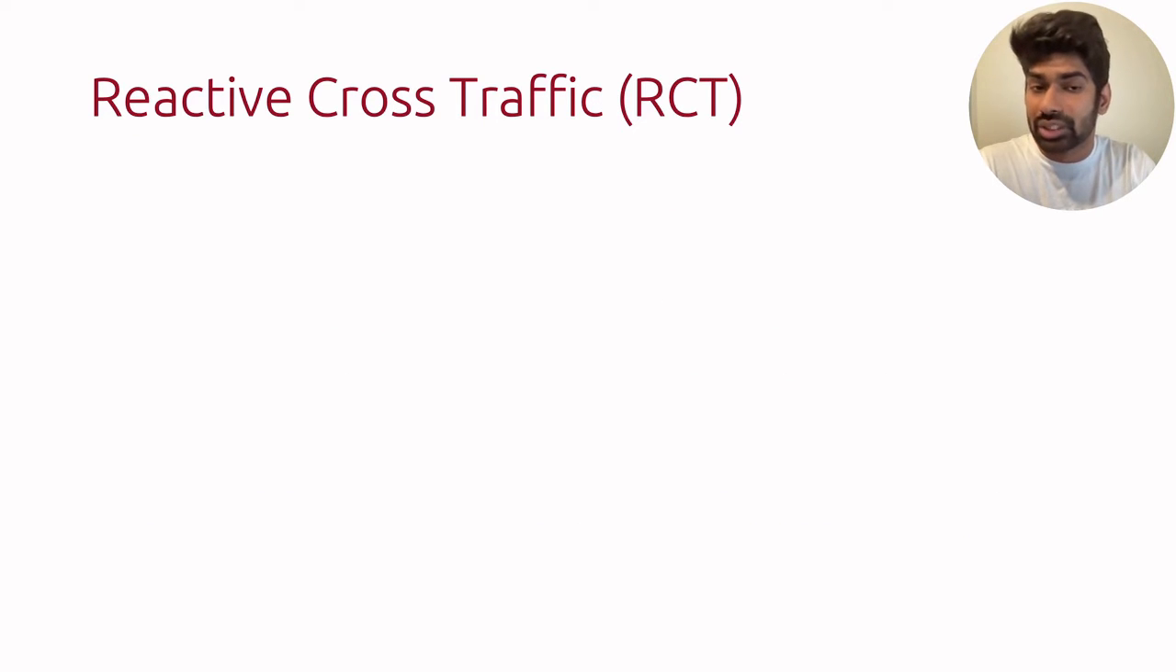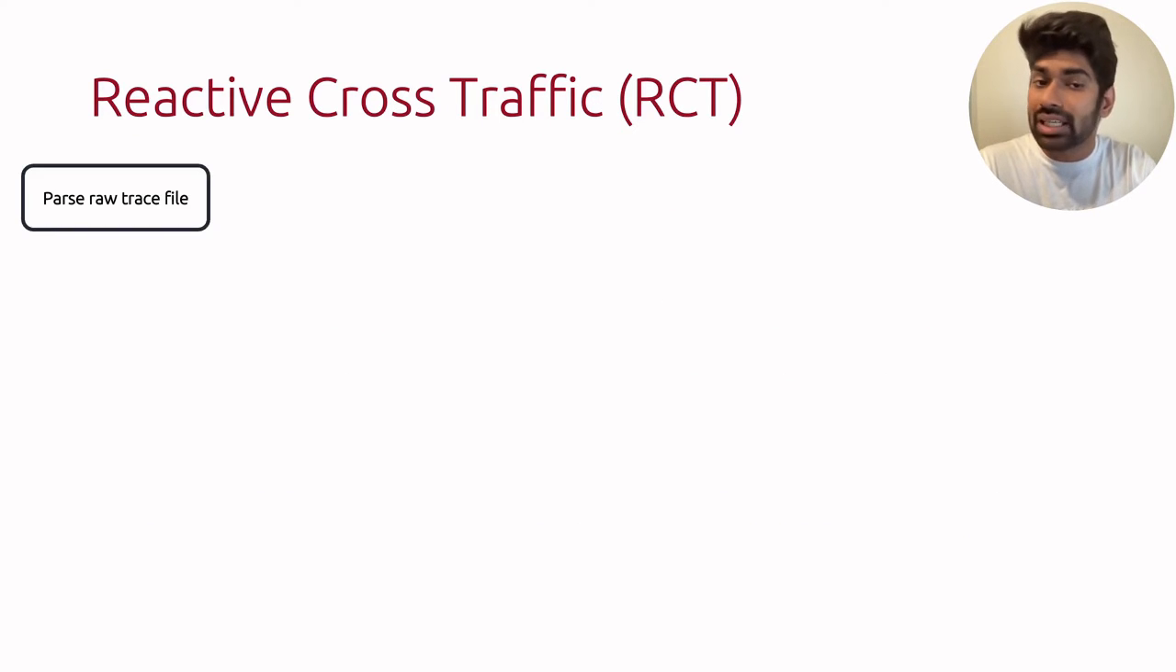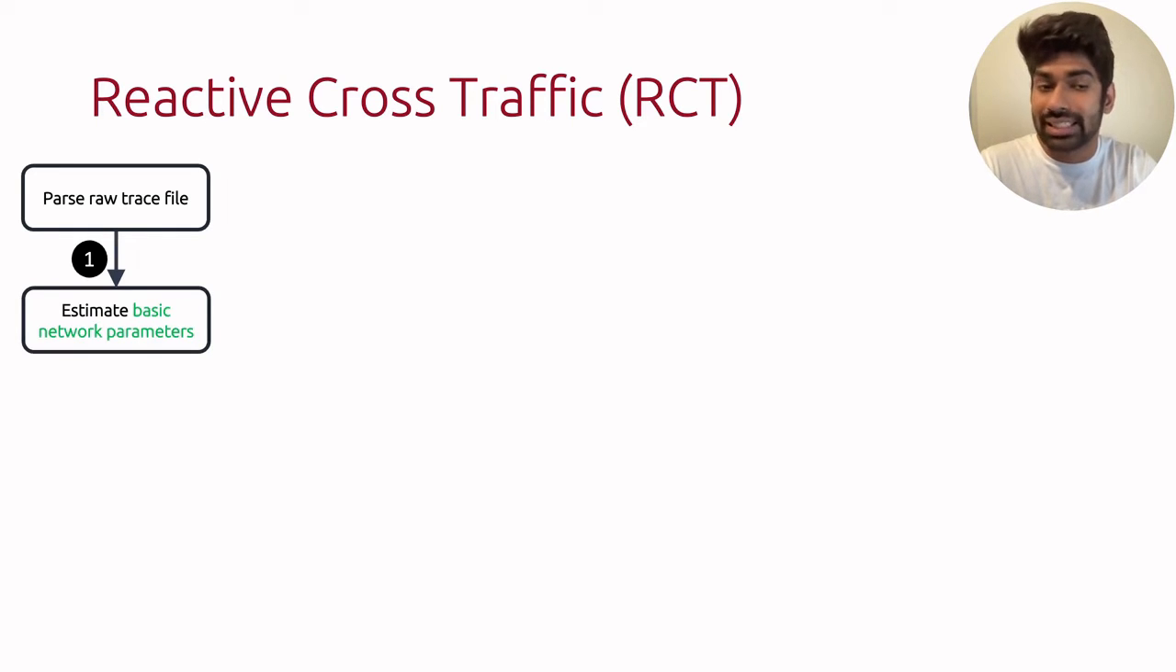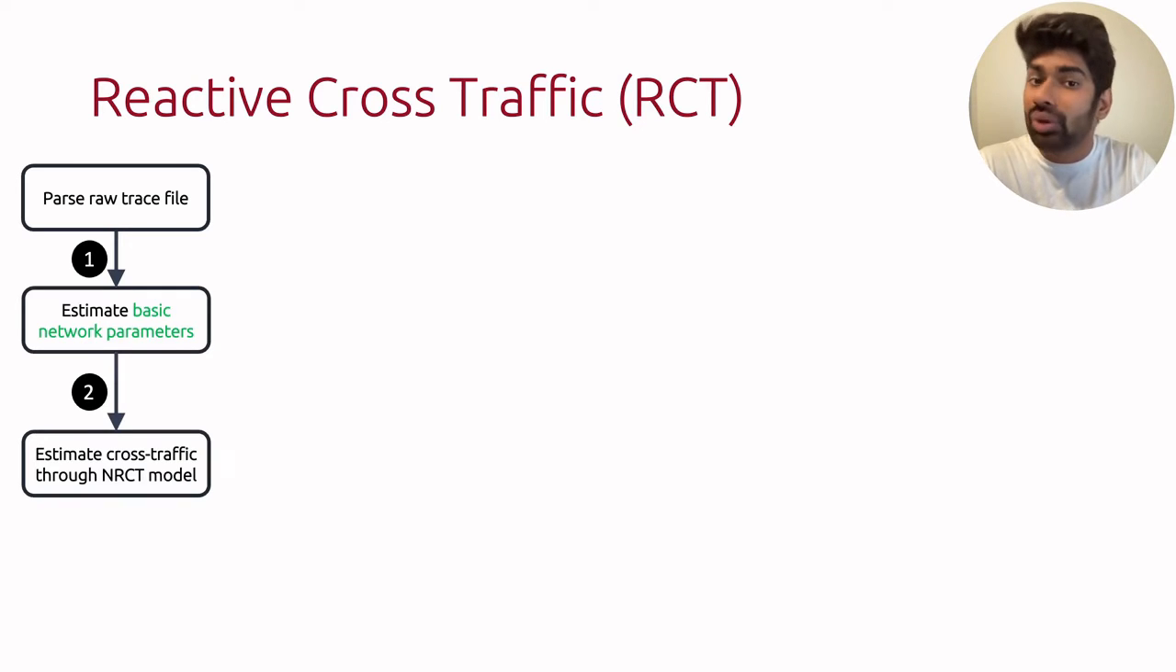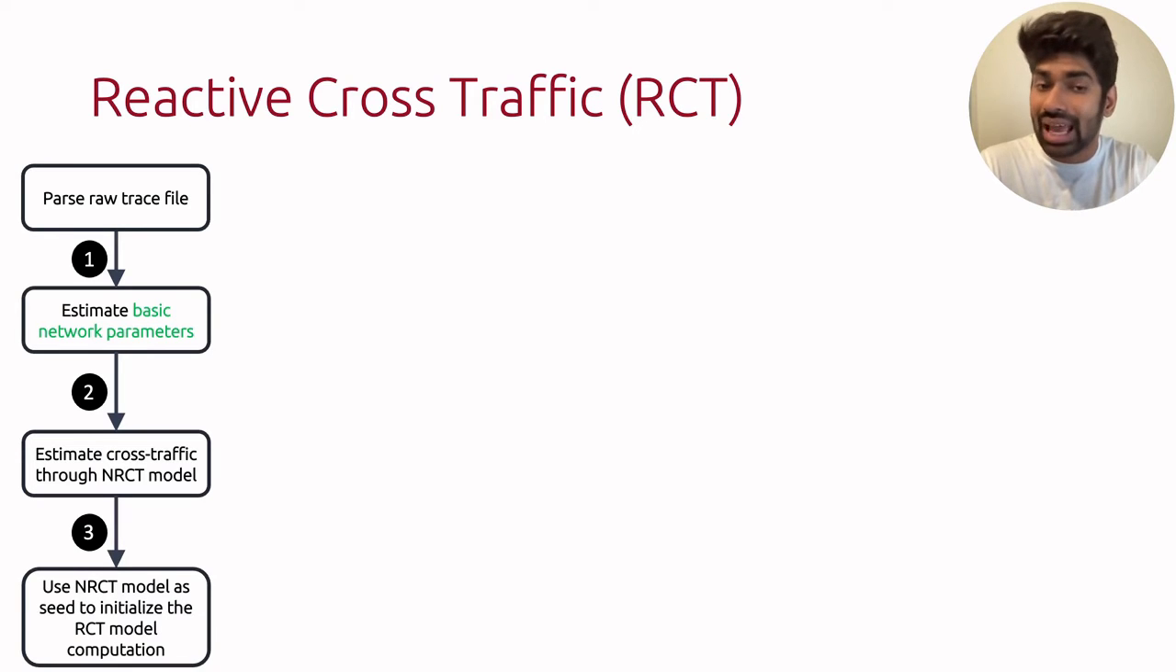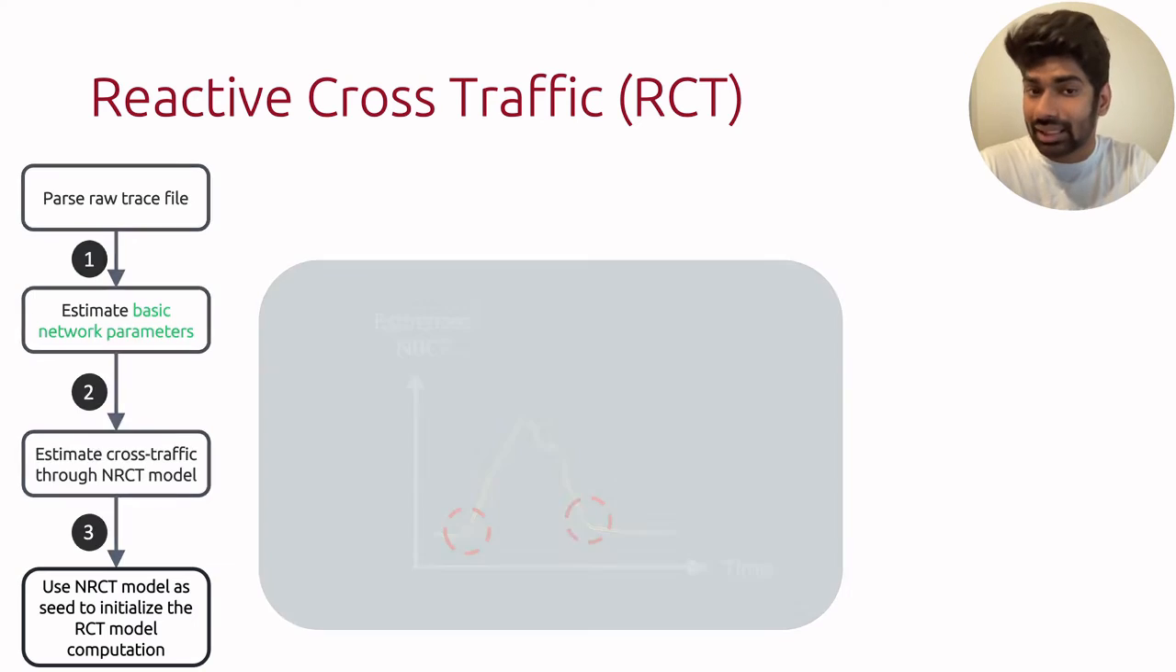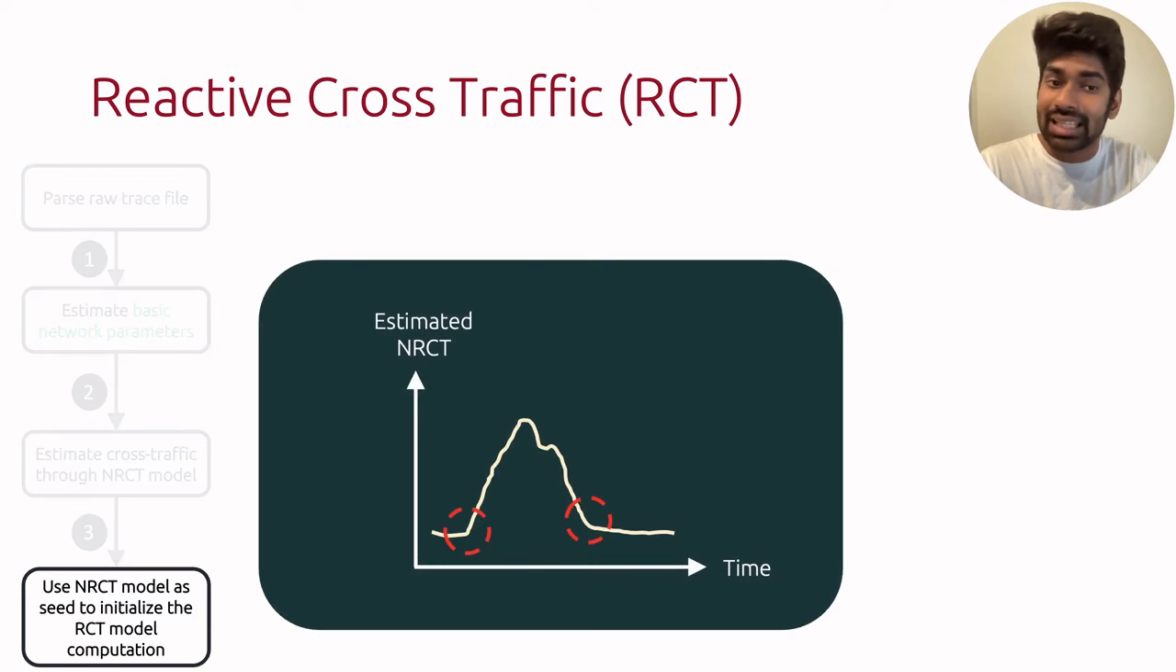So the algorithm for computing RCT is as follows. We take a raw trace file and parse it. We use the processed trace file to estimate basic network parameters like bottleneck bandwidth, propagation delay, and buffer size. We then estimate cross-traffic through the NRCT model. And then we use the NRCT model as a seed point for initializing the RCT model computation. What I mean by that is that we analyze the NRCT estimate using a change point detection algorithm to find points where massive changes occurred, to find good starting points to seed our search for RCT parameters.